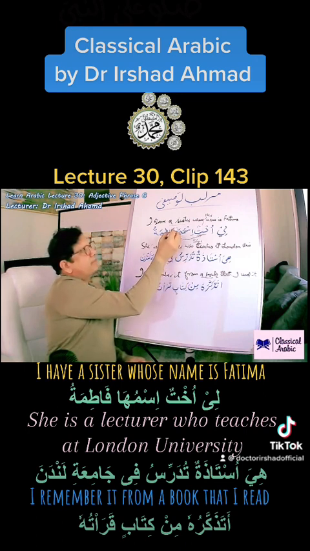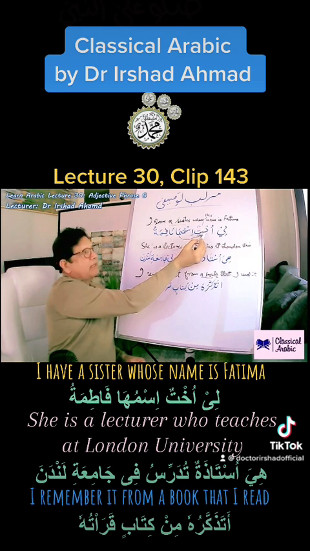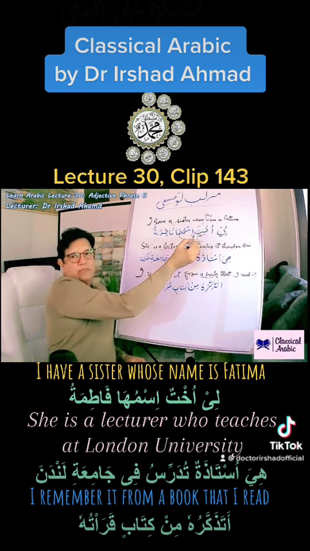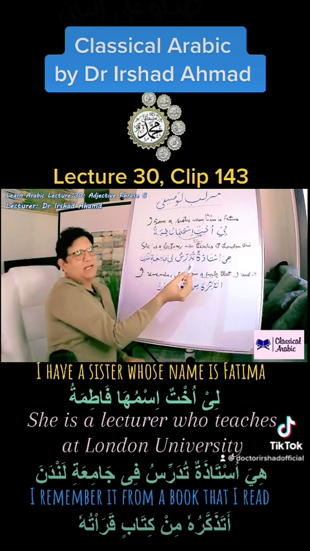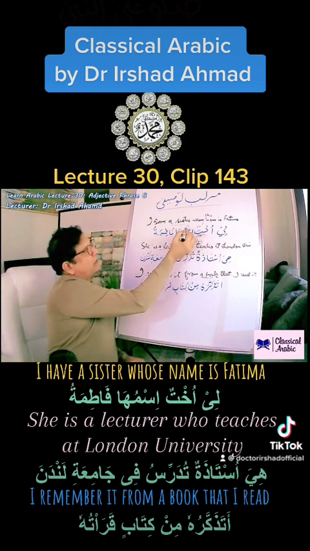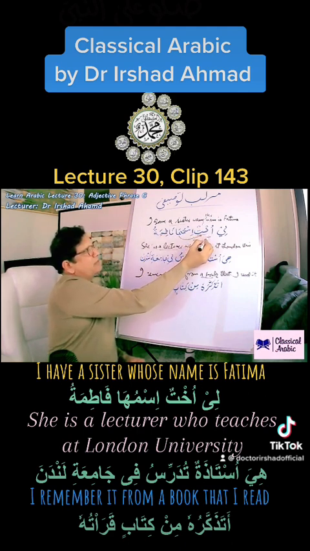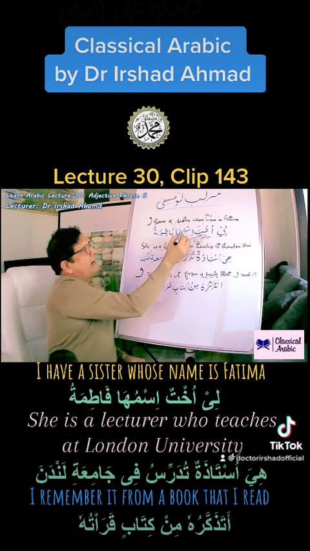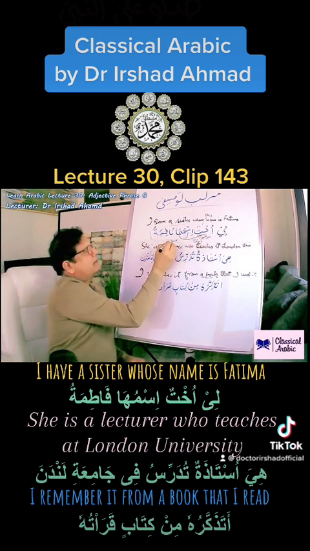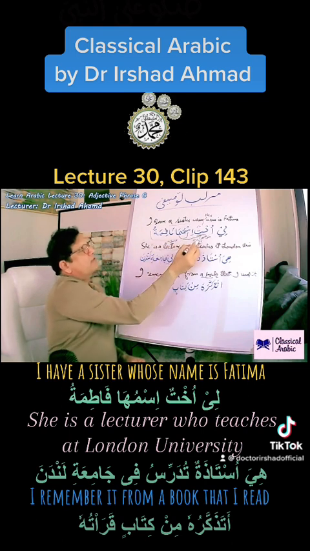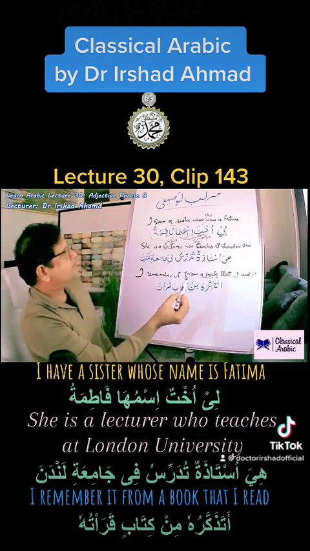So this pronoun has to tally both in number and gender with the precedent, the noun which is being described. Because we are describing this noun, this is our mawsoof, and this whole jumla ismiya becomes our sifa. Mawsoof and sifa combine to make murakkab tawsifi.